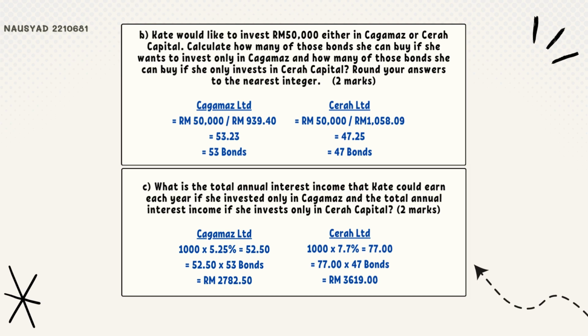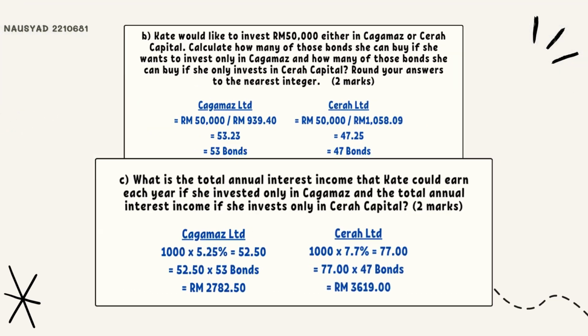Meanwhile, for Cerah Capital, the 1,000 par value needs to be multiplied by the 7.7% coupon rate, and we will get the interest for Cerah Capital is 77 ringgit. The 77 ringgit needs to be multiplied by the quantity of bonds for Cerah Capital, which is 47 bonds. So the annual interest income that we will get is RM3,619.